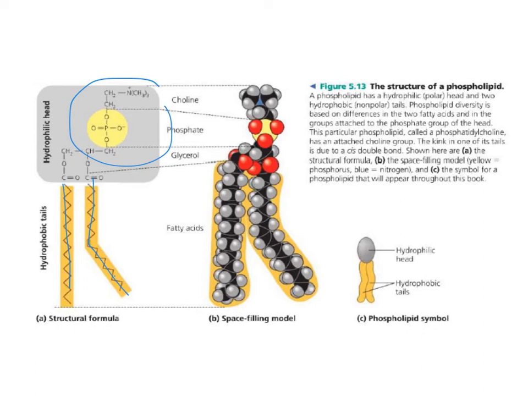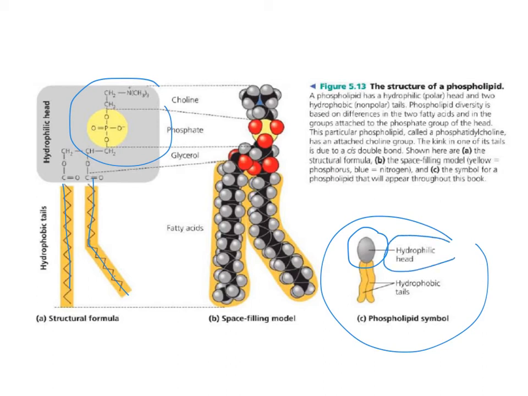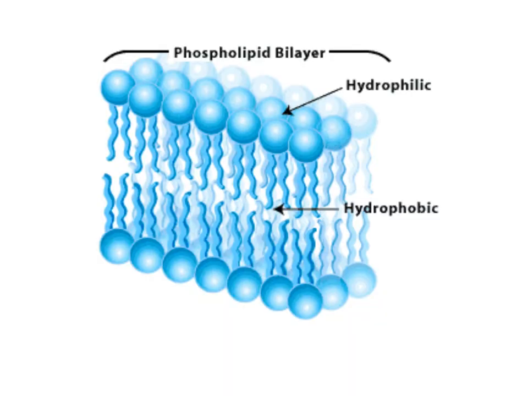If we look at this figure, the phosphate group part of the phospholipid is hydrophilic, loves water, but the fatty acid side is hydrophobic, hates water. This structure makes the phospholipid bilayer. Bi means two. There is one layer and this is the second layer, and the hydrophilic part is on the outside of the cell membrane and the inside of the cell membrane, but between them there is a hydrophobic region where the components of water cannot easily pass through.